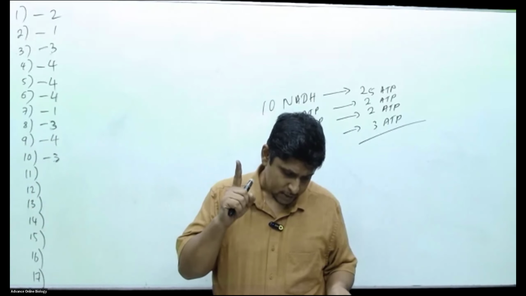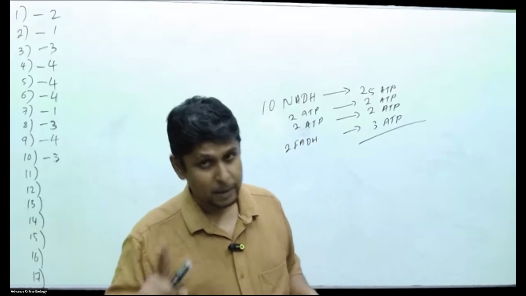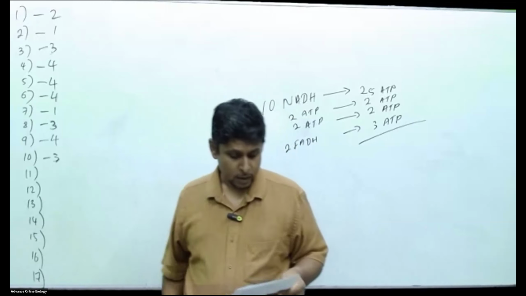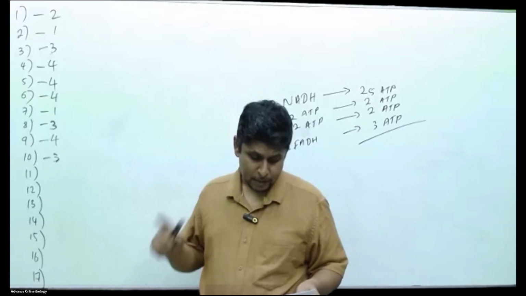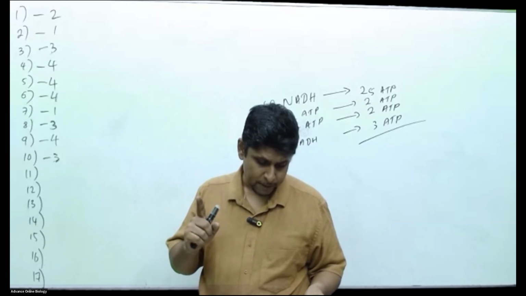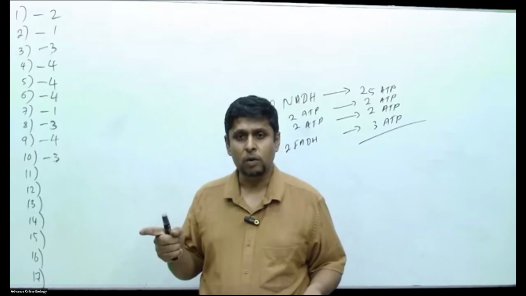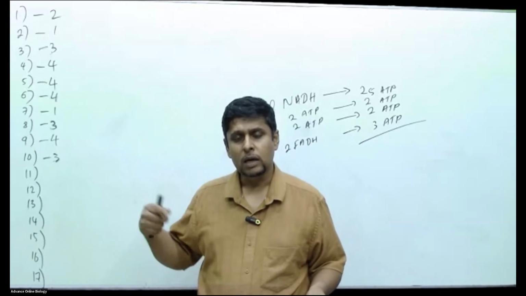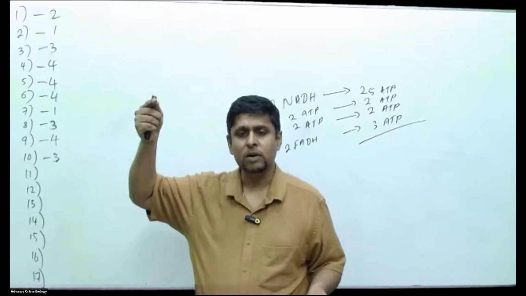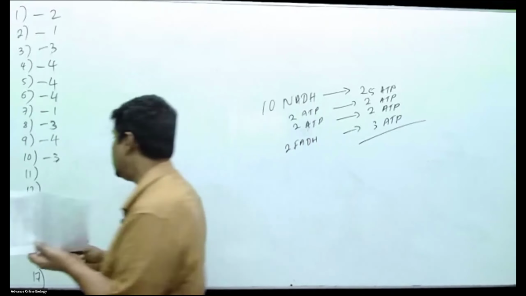Plant stem increases in length due to lateral meristem, no. Increase in length is due to the apical meristem. Increase in girth is due to the lateral meristem. Wrong statement. Statement 5, plants show definite growth throughout their lifespan. Plant growth is not definite, it is indefinite growth, so what you call unlimited growth. They grow throughout the year and years continuously, what you call the perennial plants. Wrong. So the answer must be the first one.